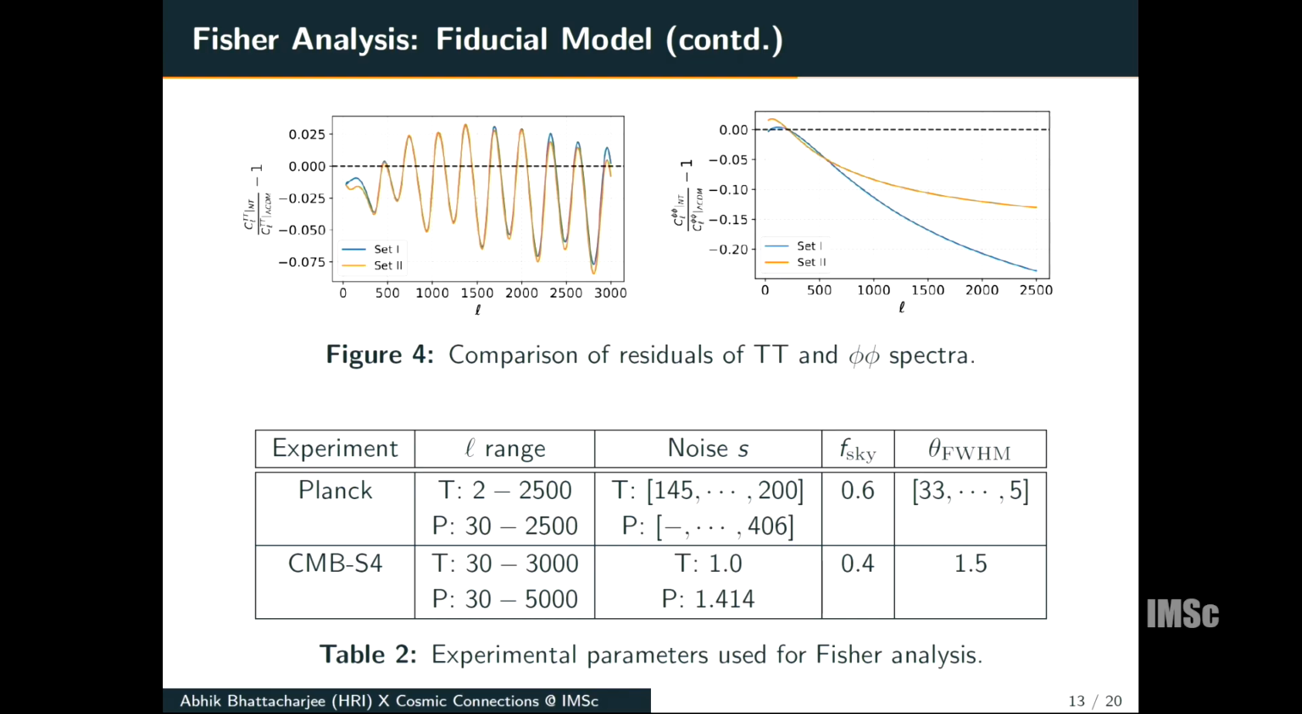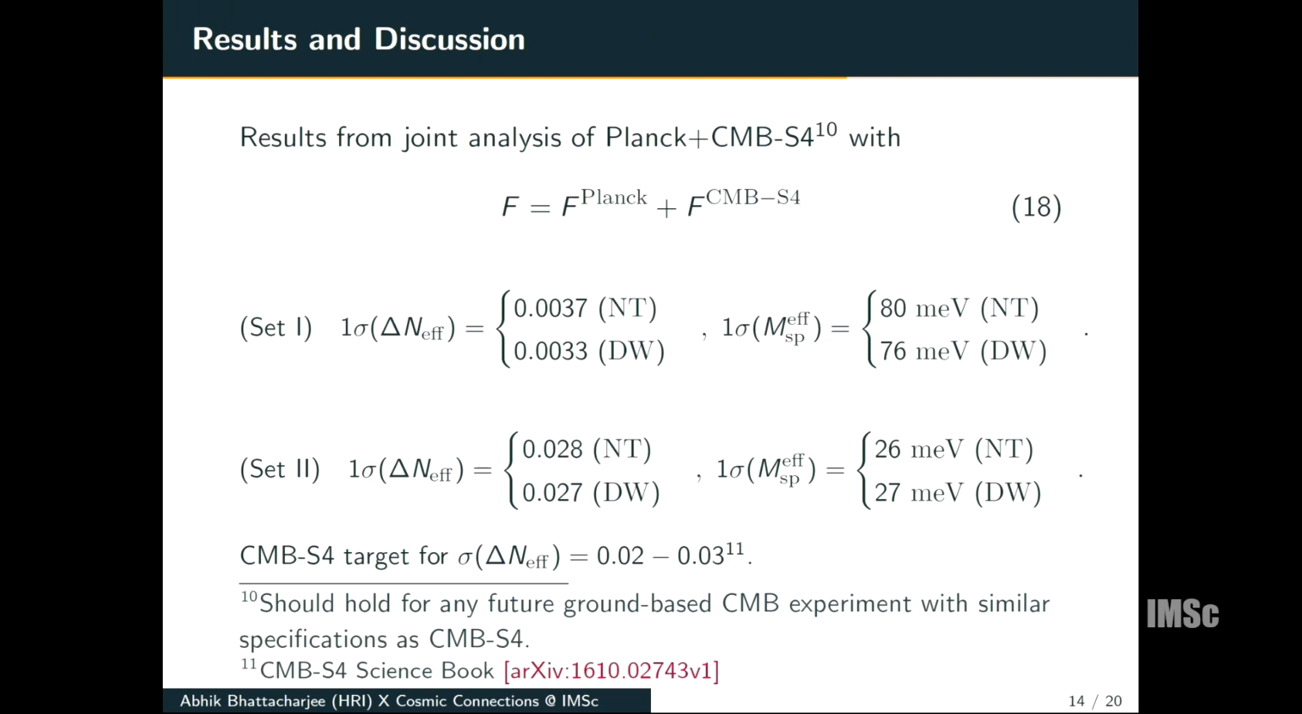This shows the experimental parameters which are used for Planck and the upcoming CMB Stage 4 experiment. This one is in microkelvin arcminute and this is in arcminute. And we performed the joint analysis of Planck and CMB-S4. We added these two Fisher matrices to ensure that we don't double count in the region of overlap. We get these results for the phenomenological parameters.